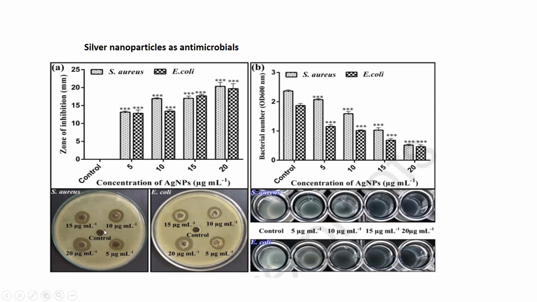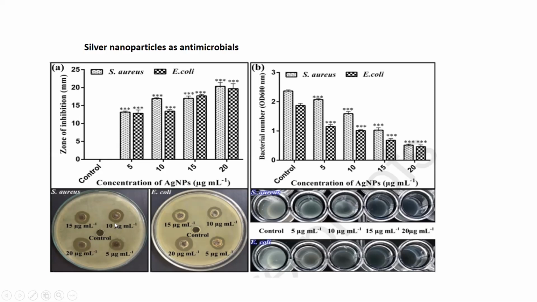So if you look at this petri dish, you see that there is no zone of inhibition here in the control, where no nanoparticles were applied. But in case of the application of nanoparticles, and with the increase of the concentration of the nanoparticles, the zone of inhibition increases. There would be a greater zone of inhibition with the increased concentration of the nanoparticles, right?